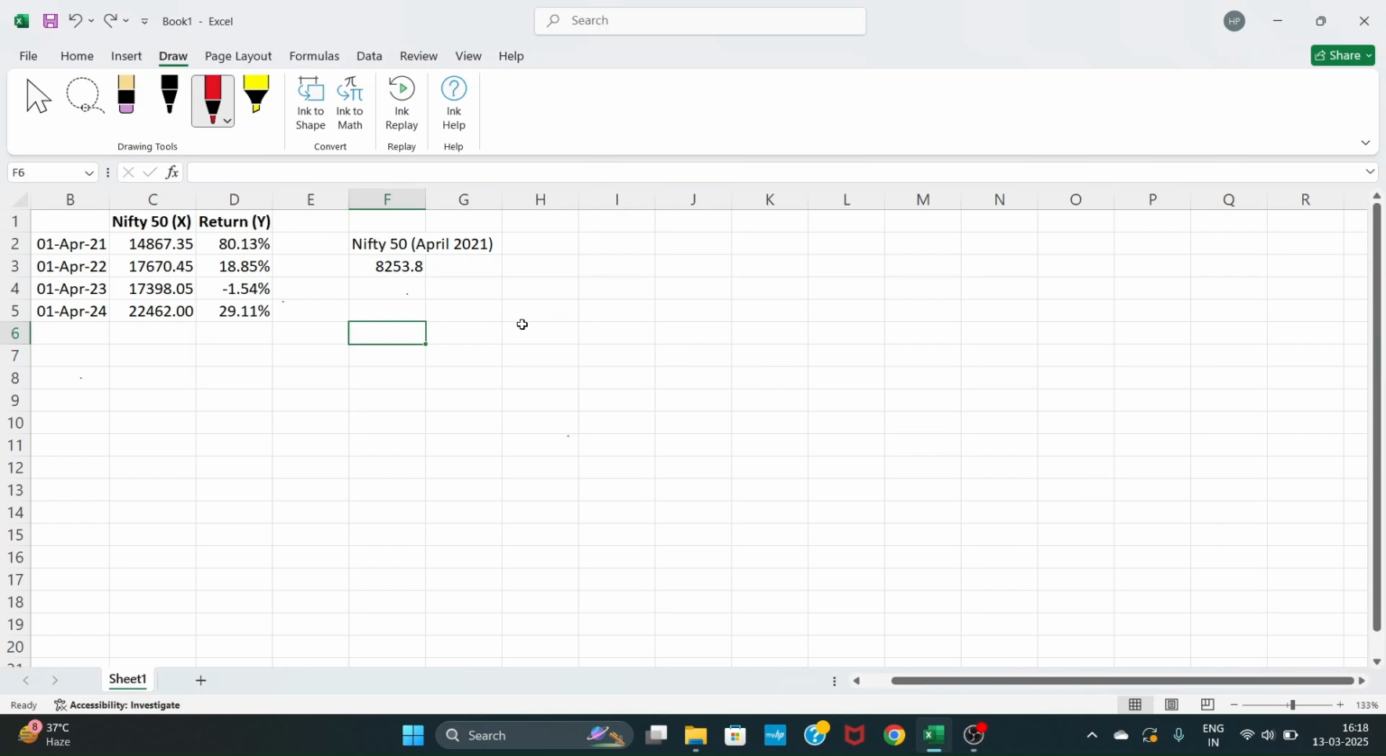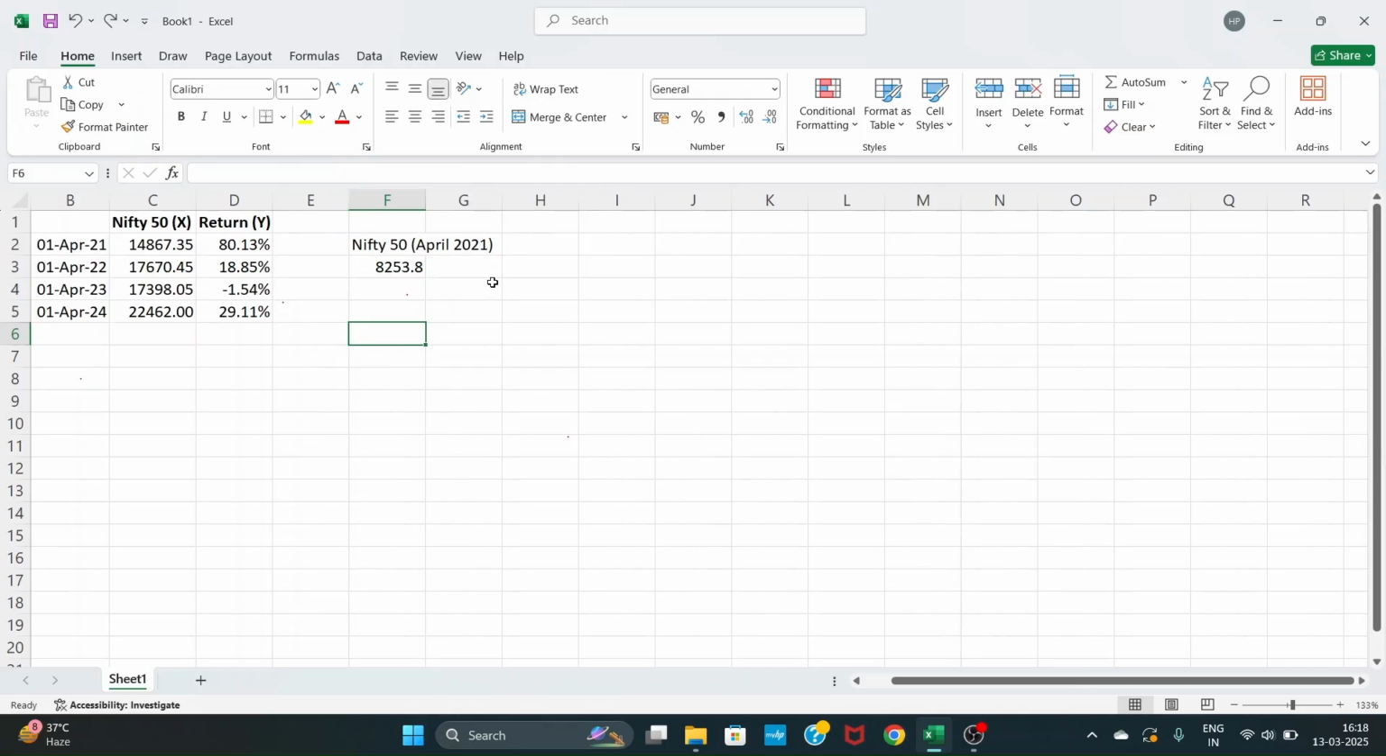Many times we calculate standard deviation but don't even know what is the practical applicability of standard deviation. So my purpose of this video is to show you the practical applicability of standard deviation. Let's take example of Nifty 50 returns from 1st April 2021 to 1st April 2024. The Nifty values are in X column and the Nifty returns are in Y column.